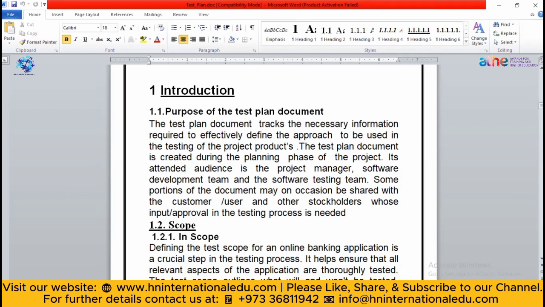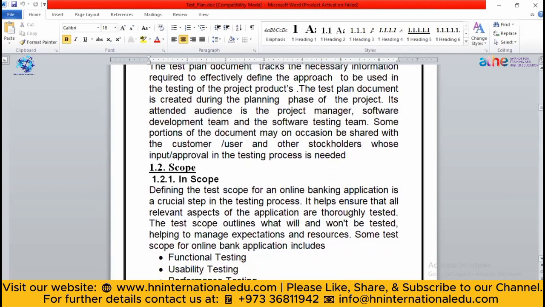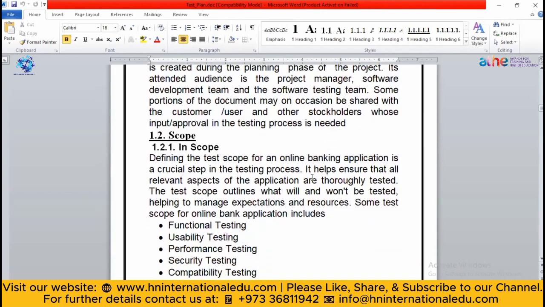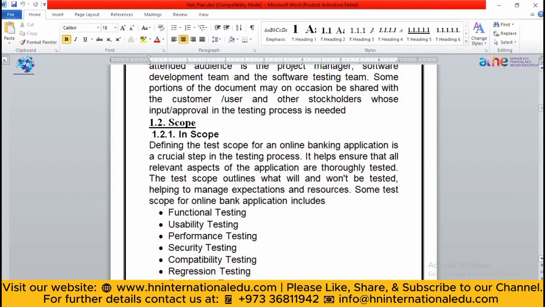Then after that, the second thing I mentioned is the scope. Now, as I say, in scope, you will write where your application is going to be used. So that is the scope of that test plan or scope of that application. Here, as it is an online banking application, you can write a brief theory of that, like the test plan will or will not be tested on resources that are not related to your banking application. Then in the scope, you will mention the different types of tests that can be used to test your application. Now, these are all the tests.